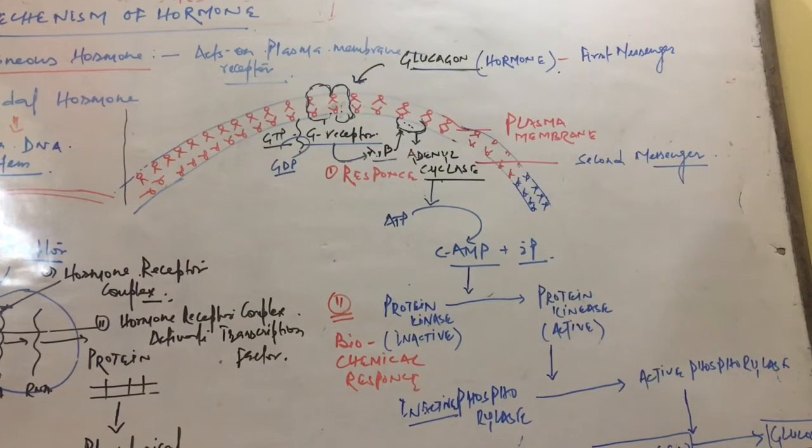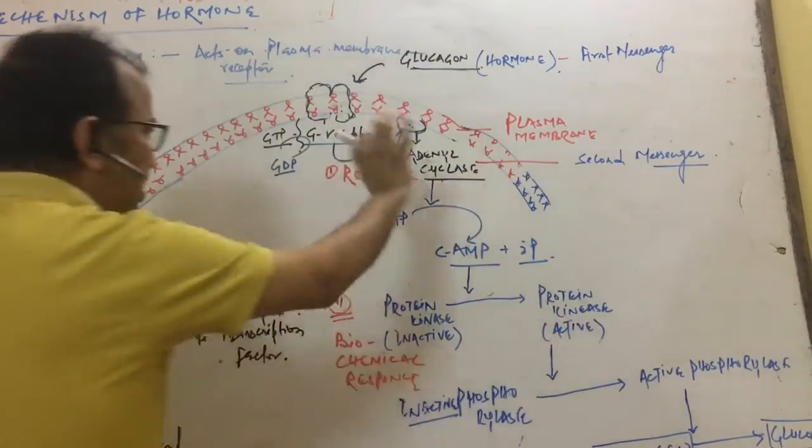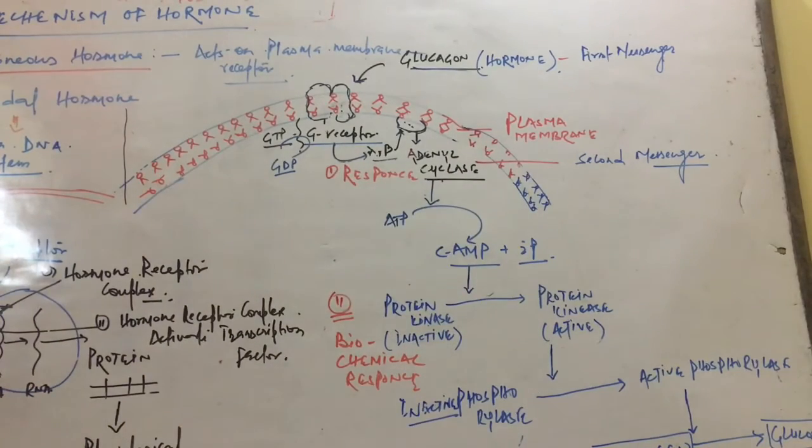So glucose synthesis occurs inside the cell, and glucose comes out across the plasma membrane and increases the quantity, an increase in blood level. So here is the action of the glucagon hormone. So this is the proteinous mechanism, which acts on the plasma membrane receptors.